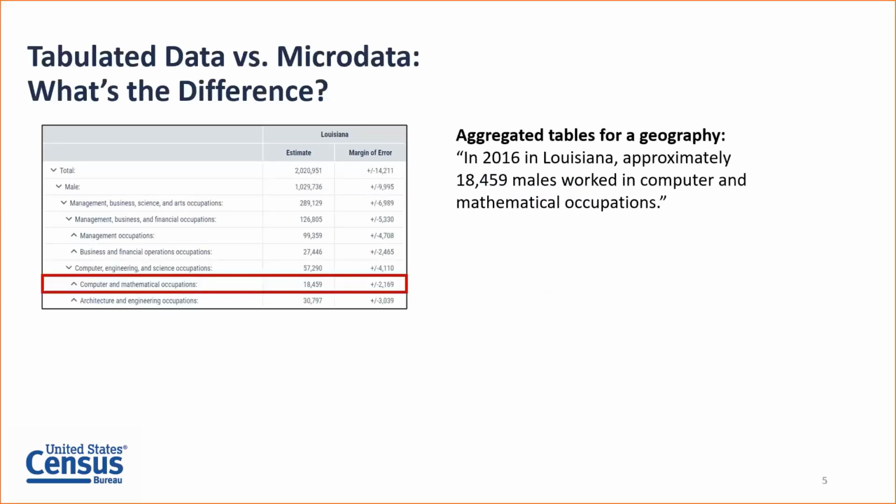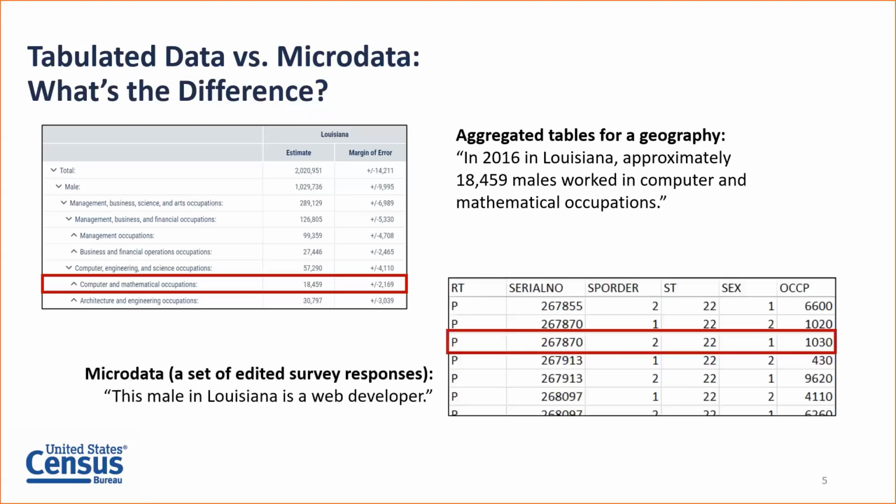Another way of looking at this is to look at the output itself. So in terms of the tabulated data, sometimes referred to as aggregated data or pre-made tables, you see an example of this on the left-hand side of the screen. This is a screenshot from data.census.gov. In here, you're looking at a table that provides occupation broken out by males, and we can see a particular line item shows that in 2016 in Louisiana, there were approximately 18,459 males who worked in computer and mathematical occupations.